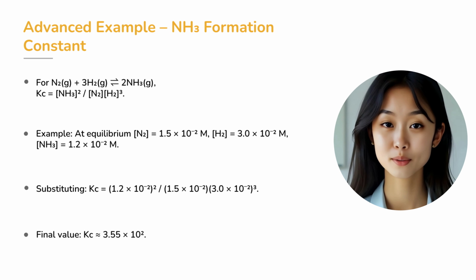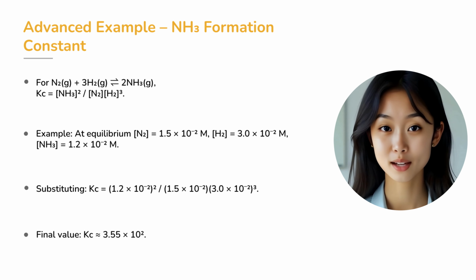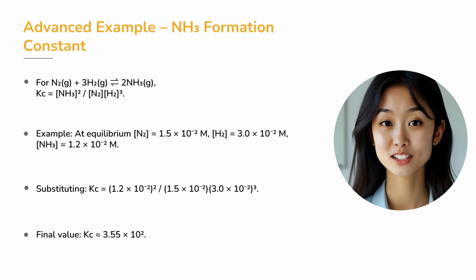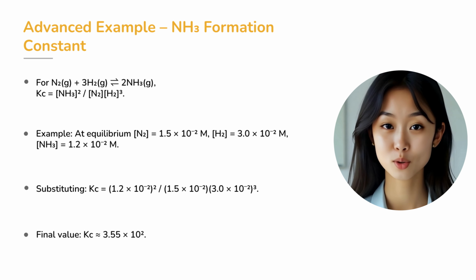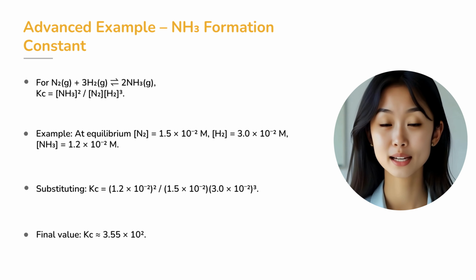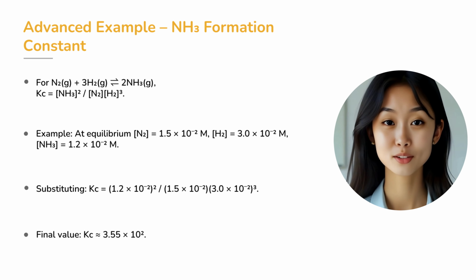Suppose at equilibrium, the concentrations are nitrogen equal to 1.5 times 10 to the power minus 2 molar, hydrogen equal to 3.0 times 10 to the power minus 2 molar, and ammonia equal to 1.2 times 10 to the power minus 2 molar. Substituting these values, we get Kc equal to about 3.55 times 10 to the power 2. This numerical value shows that, under those conditions, ammonia formation is quite favorable.